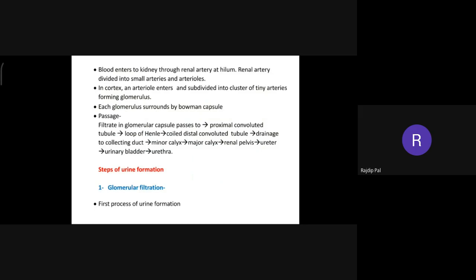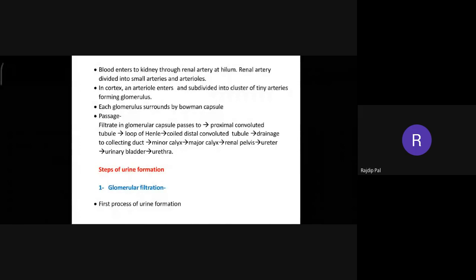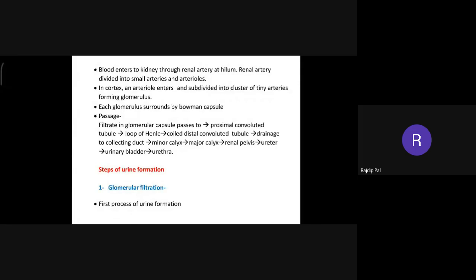The renal artery divides into smaller arteries and arterioles in the kidney. Then in the cortex, an arteriole enters and subdivides into a cluster of tiny capillaries, forming the glomerulus. So the renal artery is bringing the blood into the kidney, and in the kidney it is further divided into small tiny arterioles, and these arterioles are forming the glomerulus, right?